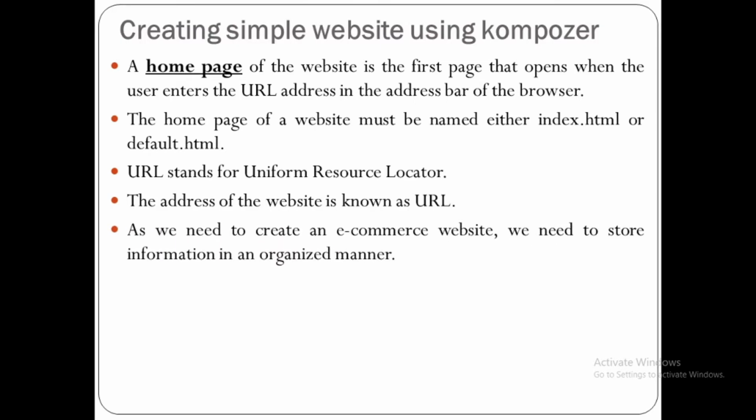As we need to create an e-commerce website, we need to store information in an organized manner. So whenever we want to create a website, we must think about arranging information in a well organized manner. For that we can use a table. We can create tables to store information in a well organized manner, because you know very well that in a table there are various rows and columns, and the intersection of a row and column is known as a cell. So in an individual cell we can store various information.